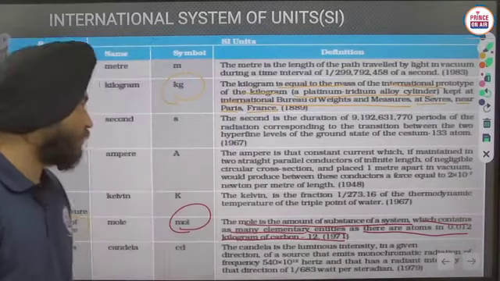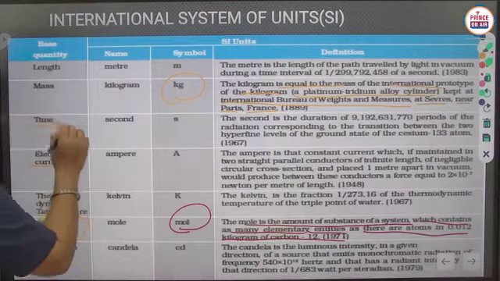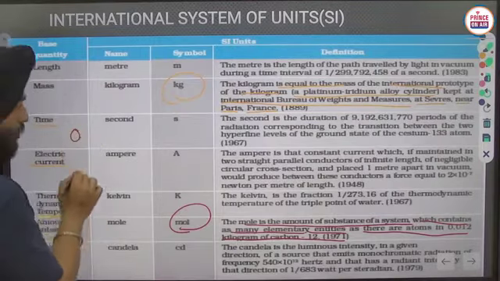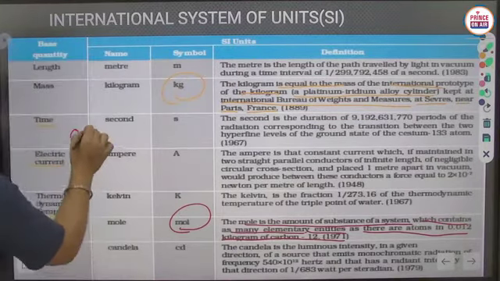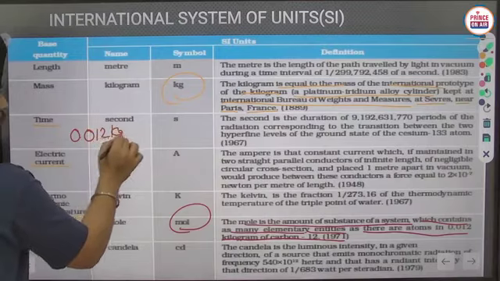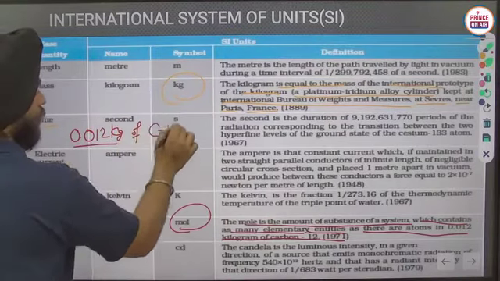Now what is the definition of this? See, what they have written there: 0.012 kilogram of carbon 12 isotope.